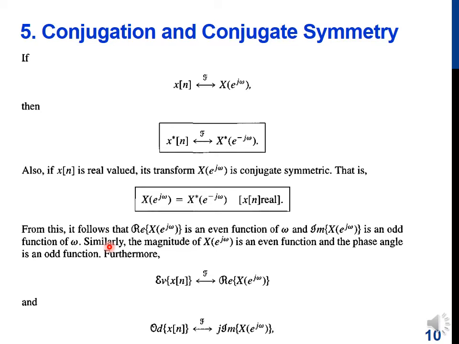In fact, the inverse Fourier transform of the real part is the even part of the signal, and the inverse Fourier transform of the imaginary part of X of e^{j omega}, after being multiplied by j, is equal to the odd part of the signal. So this is the conjugate symmetry property, and these properties are also listed in table 5.1 of our book.